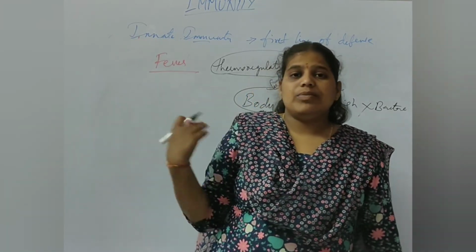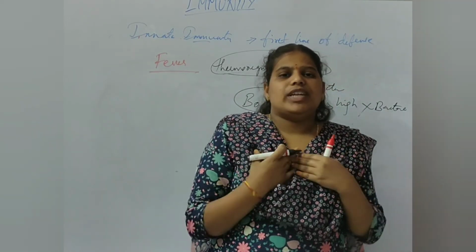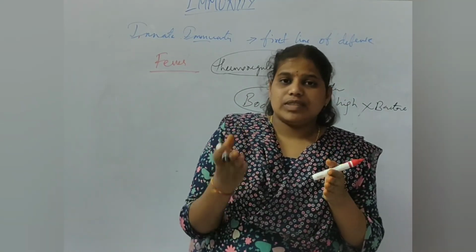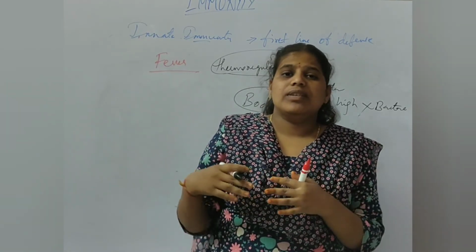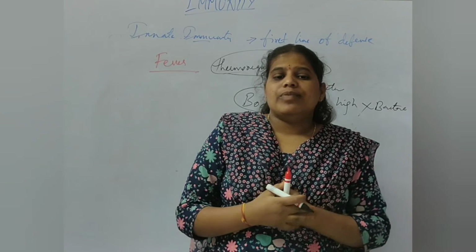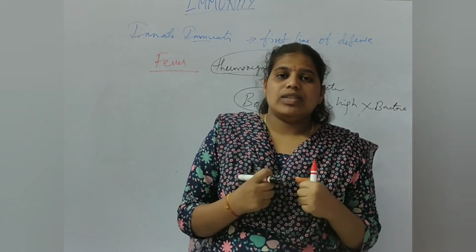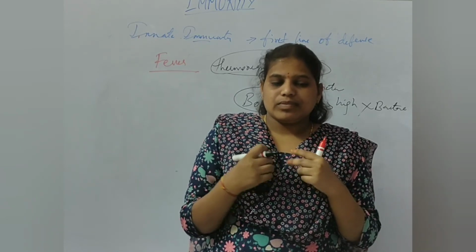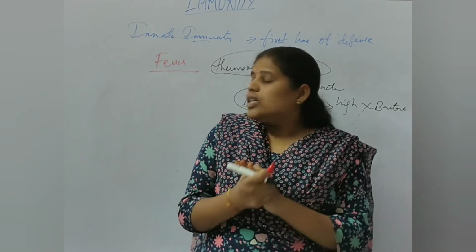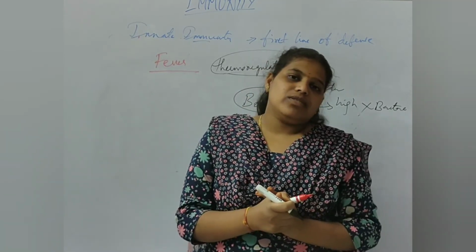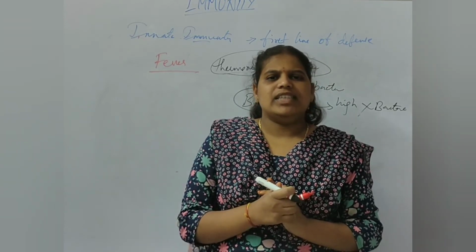So this is the immunity power which we have from our birth, and it is protecting us from several bacteria, foreign bodies, and viral bodies. Our body has many immune cells, so that we are protected against several bacteria,